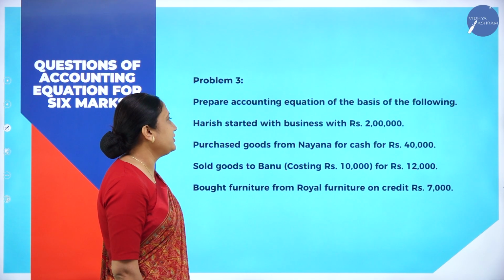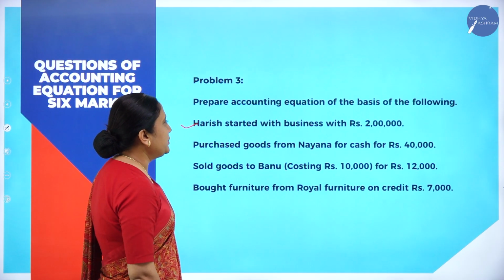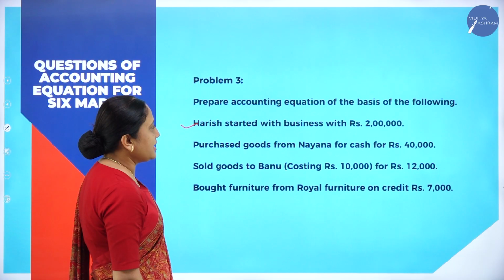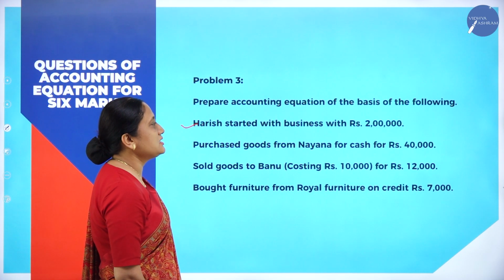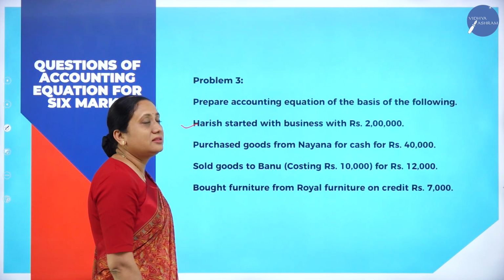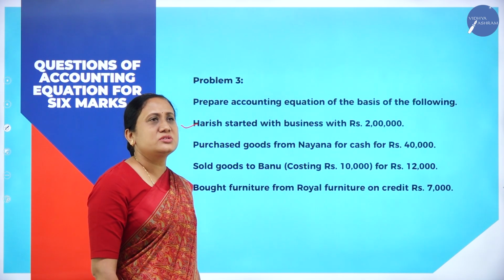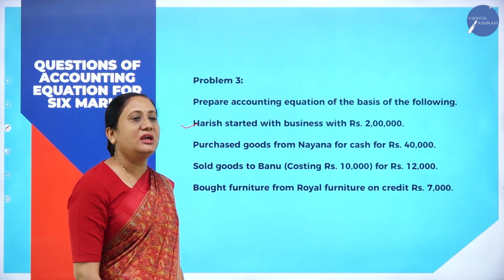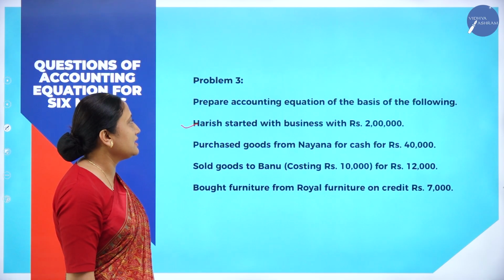Let us understand the first transaction. Harish started business with cash rupees 2 lakhs. The meaning of this is Harish is the owner of the business. To start the business, he is bringing in cash of rupees 2 lakhs. That is the meaning of this.